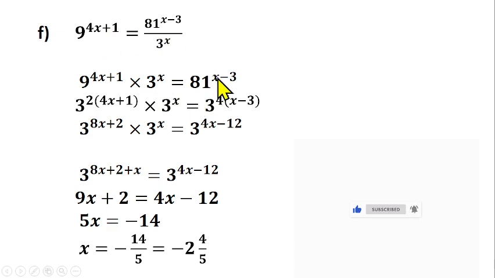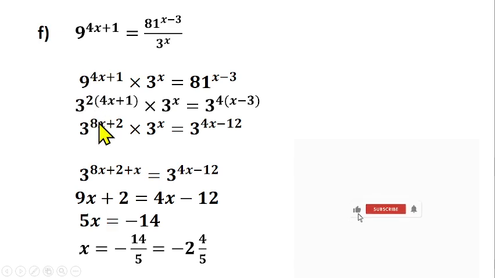81 raised to power s minus 3. Because 81 raised to power s minus 3 will multiply 1 under this one here. So there's over 1 here. So this one multiply that one, this one multiply this. So you have this. So this now you can change to index so that they can have the same base. So you have 3 raised to power 2 to give us this 9.